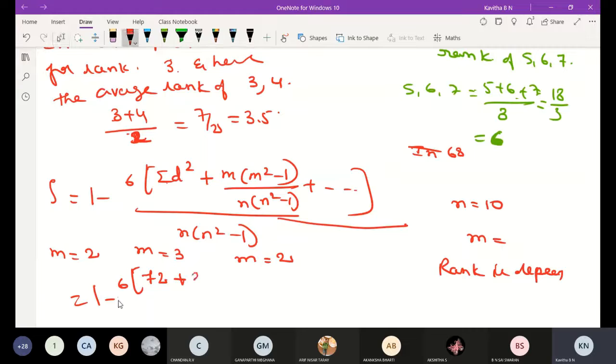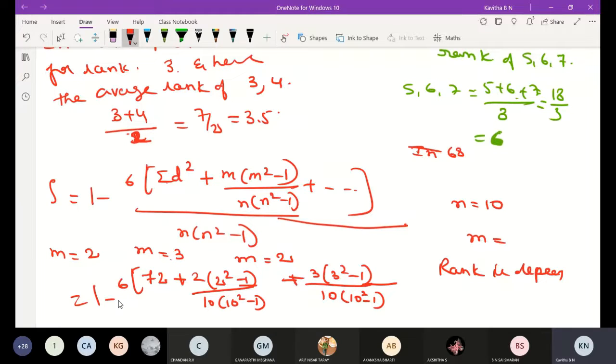Then 2 into 2 square minus 1 divided by 10 into 10 square minus 1. Then next take m is equal to 3 here: 3 into 3 square minus 1 divided by 10 into 10 square minus 1.